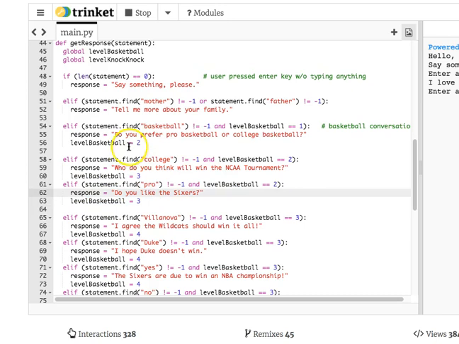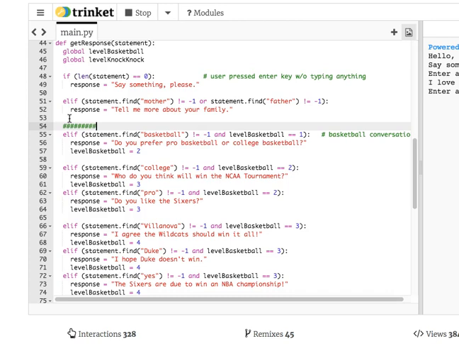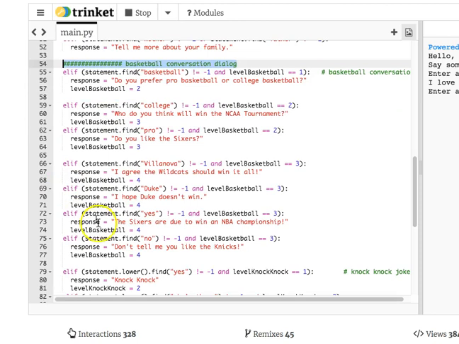No, you would copy and paste a whole section where you see level basketball is used. So from here, I should have put a row of hashtags. Basketball conversation dialogue. That ends right here where knock knock begins.